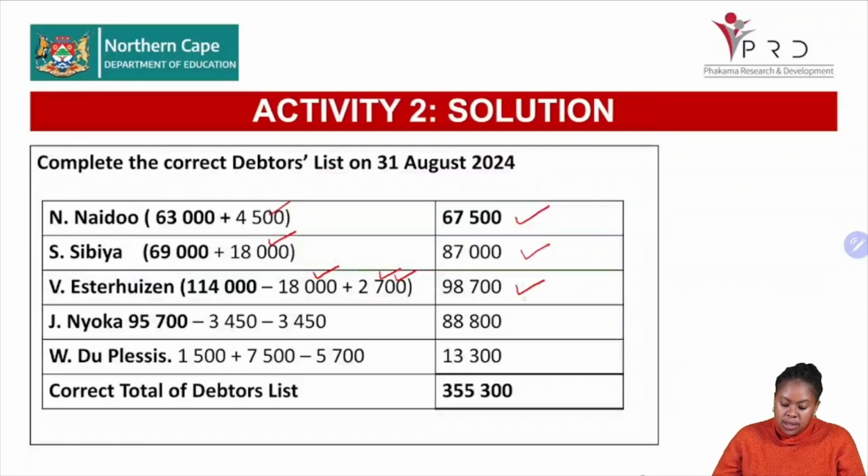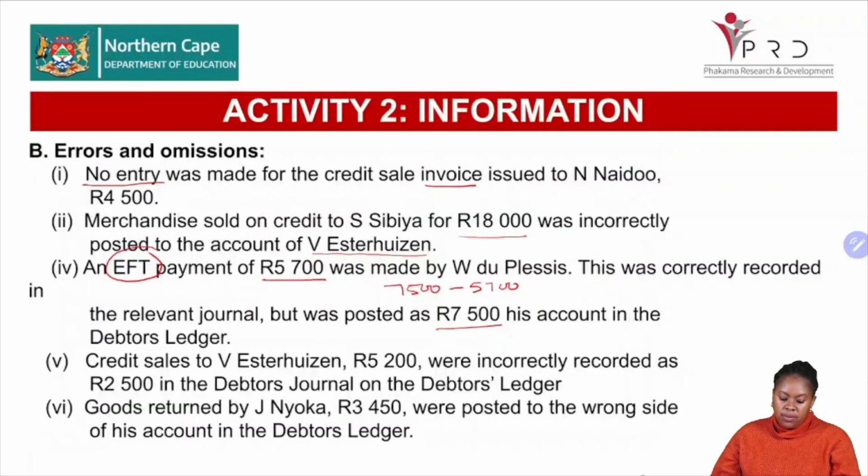Now let's look at the last two transactions, or the last two people involved over here. The credit sales of 5,200 was recorded incorrectly as 2,500 in the debtors journal. All right. So that one is fine. We've dealt with goods returned by J. Nyoko.